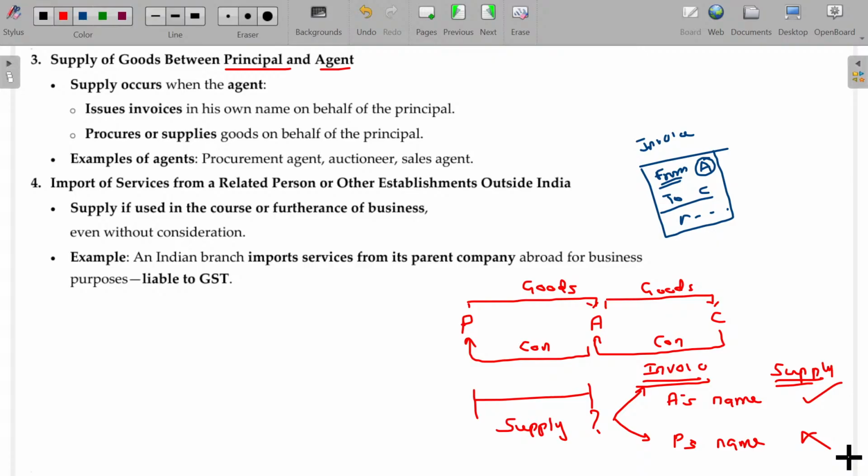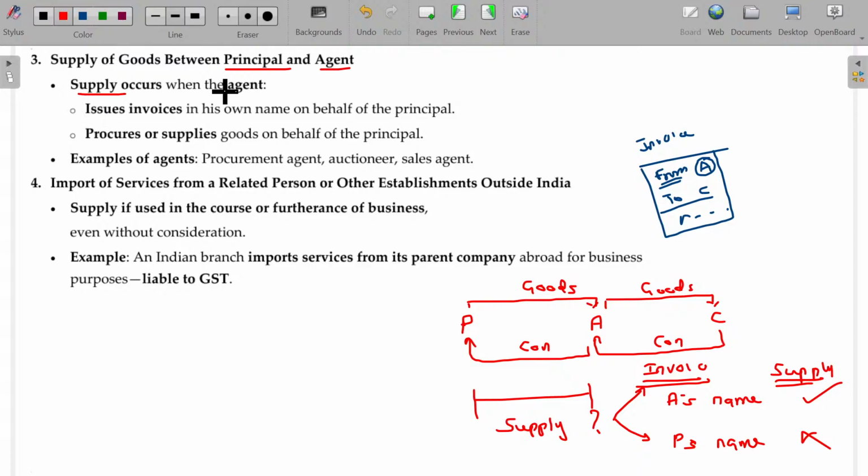But A can issue his own invoice, which means he has the rights. He purchased it from P and he issues further in his own name. Whatever the issue is with the product, come to me, I am responsible. So this bill is mine, and he takes the responsibility. In that case, if the goods are transferred from P to A, automatically it is supply only. Is that clear? P to A will be supply. Very, very important concept.